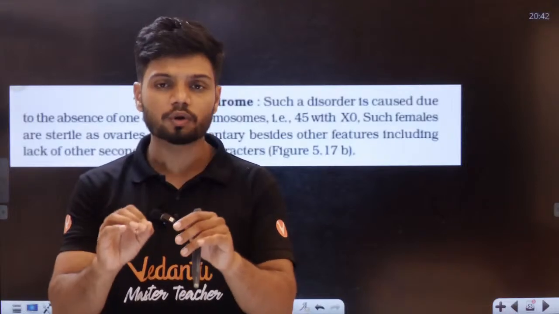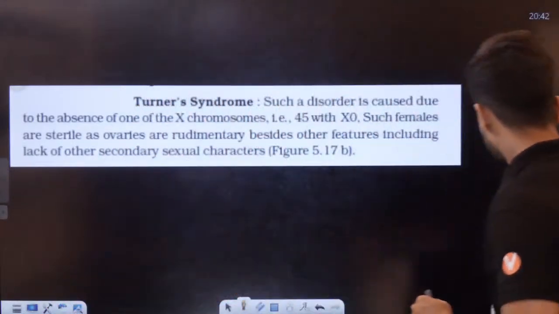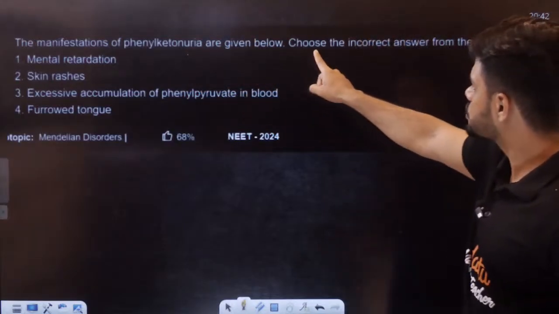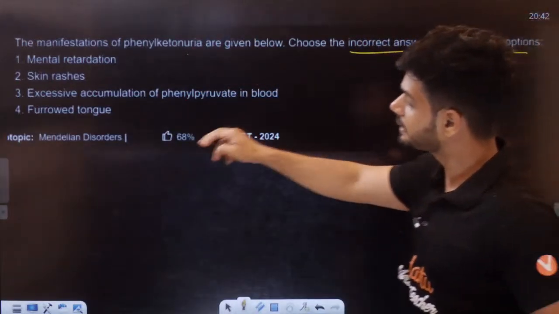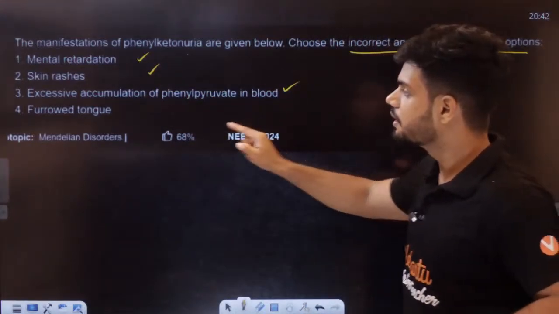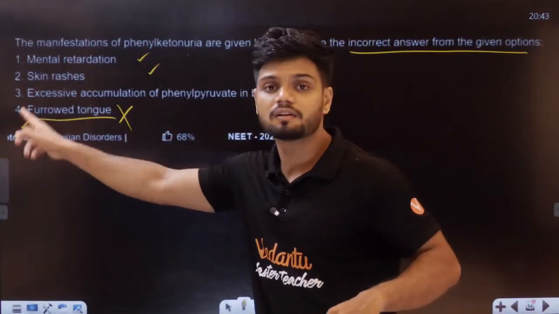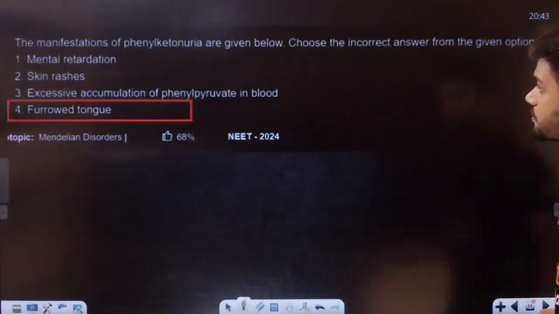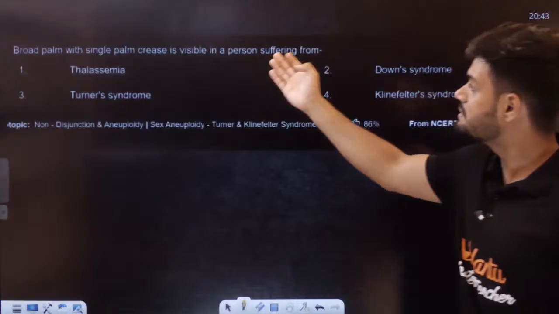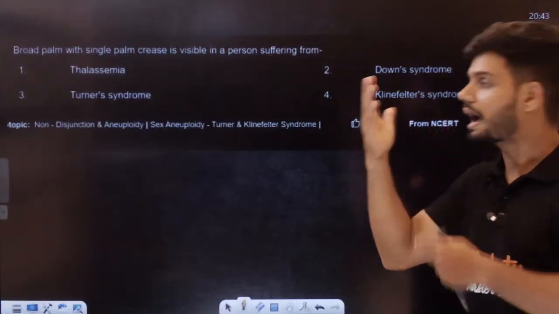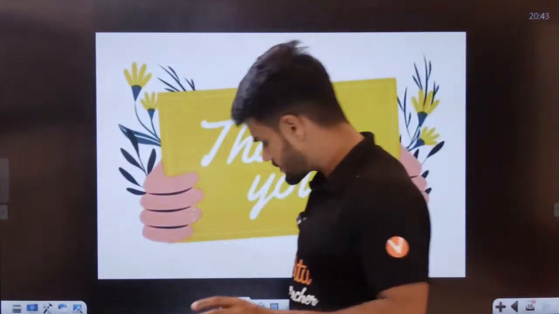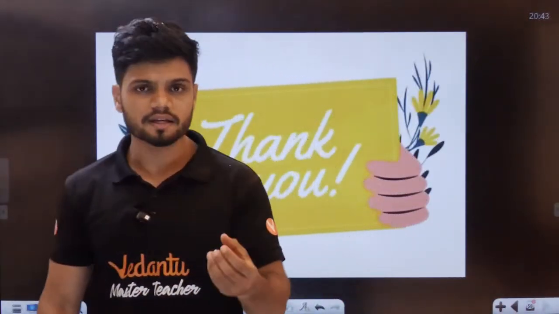So in the examination, you can get direct questions from me, like this. See here. They can ask, manifestation of phenylketonuria is given below. Choose the incorrect answer. See, mental retardedness is seen, skin rashes are seen, accumulation in blood is seen, but furrowed tongue is not seen. Furrowed tongue is seen where? Down syndrome. Broad palm creases are also seen in Down syndrome. Okay.